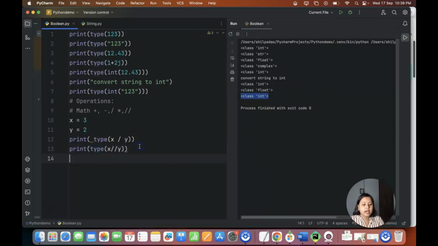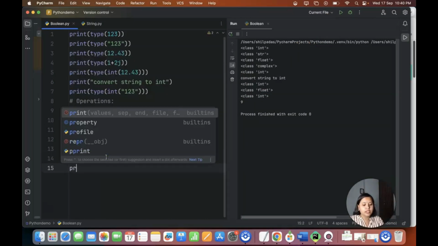Now, let's say I have print. I want to do 3 to the power of 2, right? 3 to the power of 2 means what? It's 3 into 3. So 3 3s are 9, right? So 3 3s are 9.